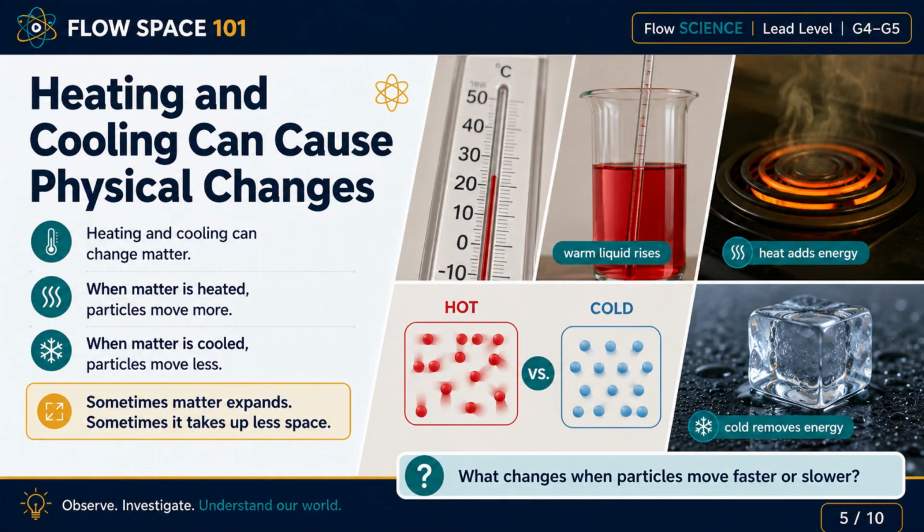Heating and cooling can also cause physical changes. When matter is heated, its particles move more. When matter is cooled, its particles move less. Sometimes heating makes matter expand. That means it takes up more space. Sometimes cooling makes matter take up less space. Think about a thermometer. When the liquid inside gets warm, it can rise. When it gets cooler, it can move down. Heating and cooling can change matter, but they do not always make a new substance. Here is a question. What changes when particles move faster or slower?